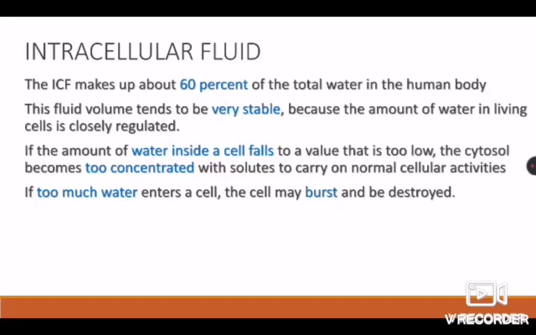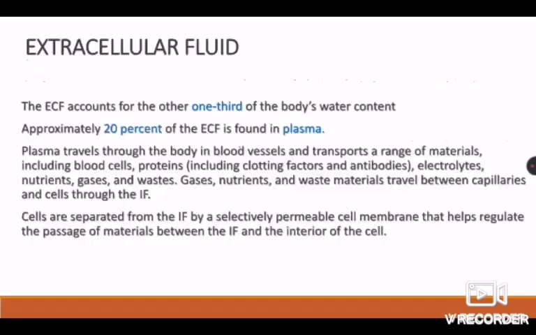Actually, if the water level inside the cell is reduced, the cytosol, or the cellular component, becomes concentrated by the solutes and cannot carry on the normal cellular activities. If too much water enters a cell, the cell may burst and be destroyed. On the other hand, if the water concentration inside the cell is too much, the cell will burst.